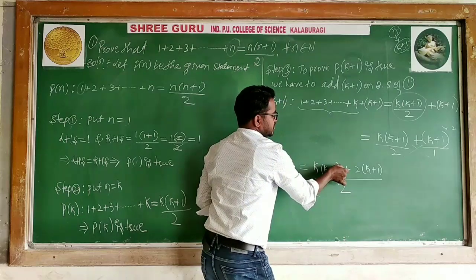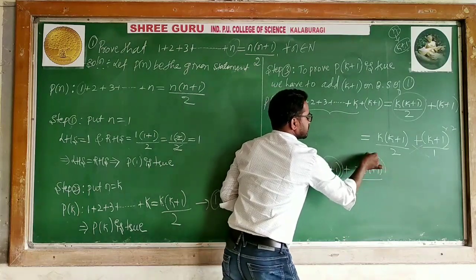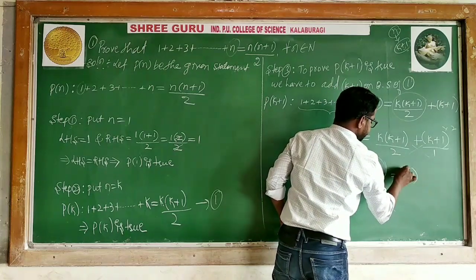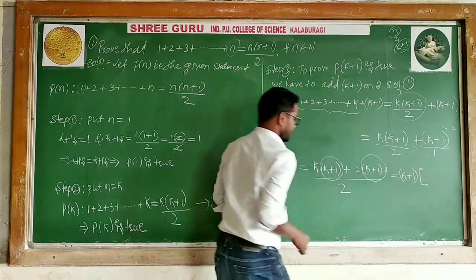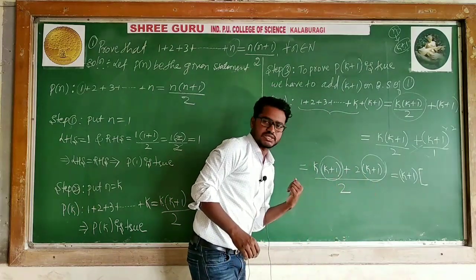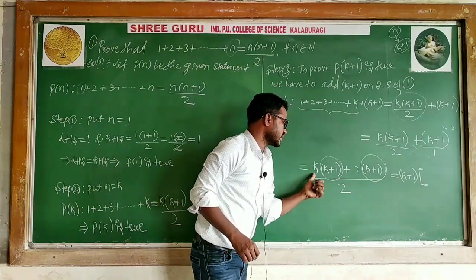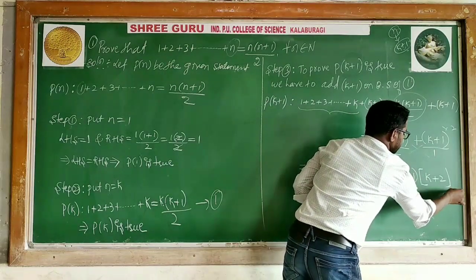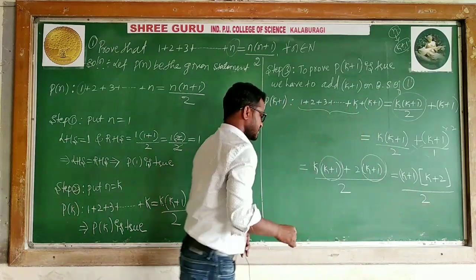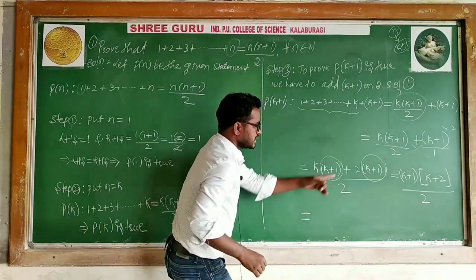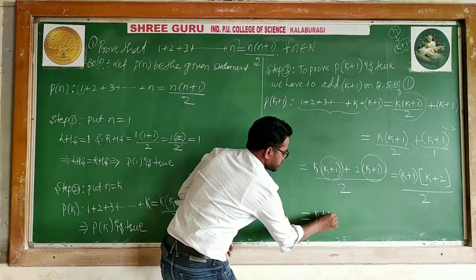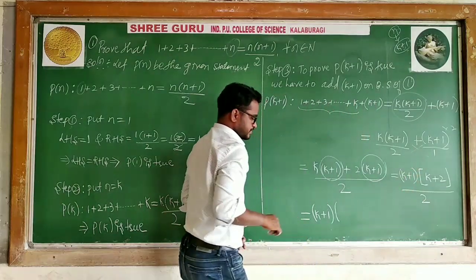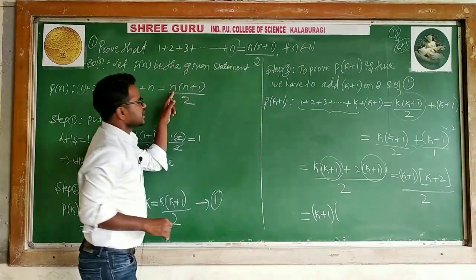So what is common here in the numerator? k plus 1, k plus 1. k plus 1 is common. When I take k plus 1 outside as common, what remains? k plus 2. So what happened? k plus 2 divided by 2. Can I write k plus 1 into k plus 2? So I am saying we are proving n is k plus 1.